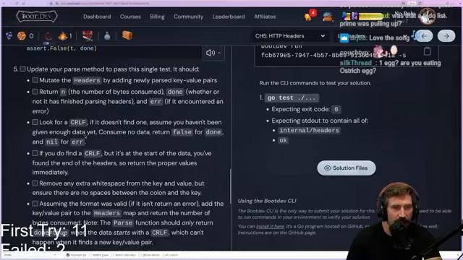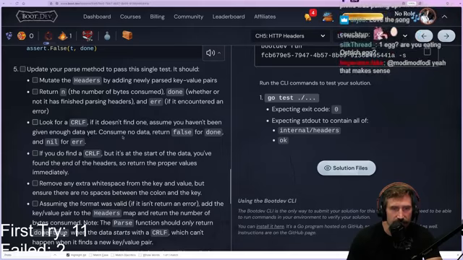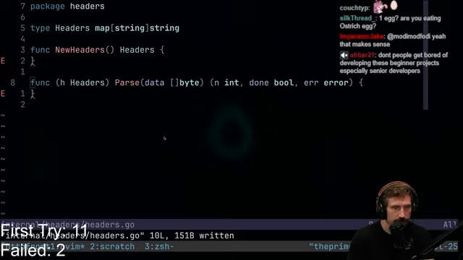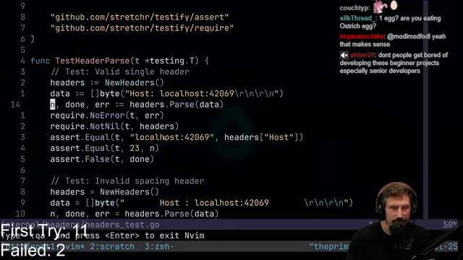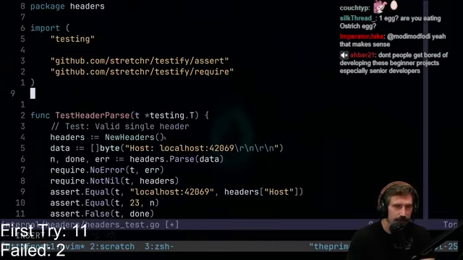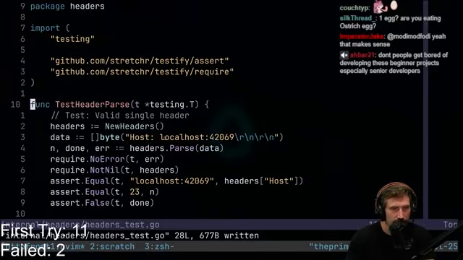Look for CRLFs. If it does not find one, assume you haven't been given enough data. Consume your data. I'm sure there's some parsing that you have to be a little bit careful about with headers that I haven't thought about, but whatever. Right now, we're going to do this right here.